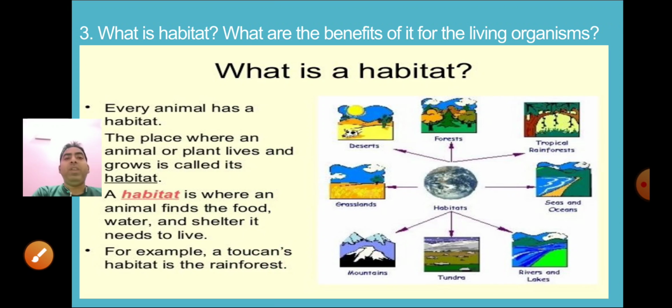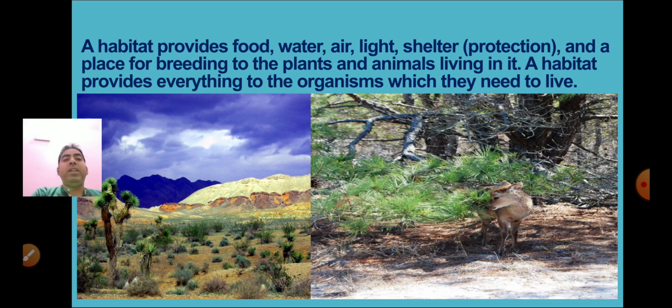Now we have the next question: what is a habitat? What are the benefits of it for living organisms? Habitat is the place where the animals or the plants live and naturally grow, and that is their habitat. Like desert, where the camel lives; forest, where wild animals live; tropical rainforest, sea and ocean, river and lakes, tundra, mountainous region, grassland. These are the habitats.